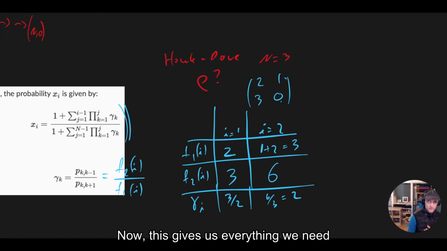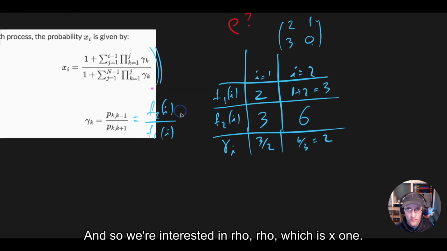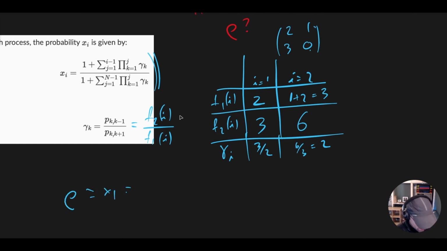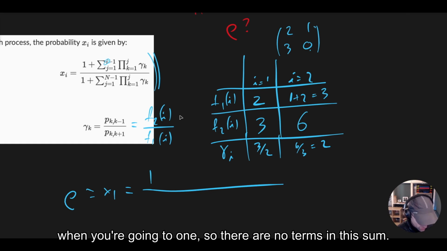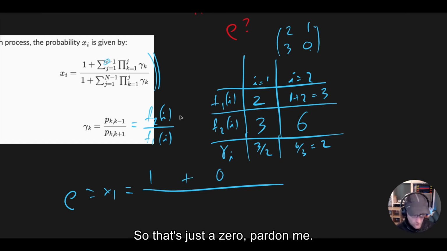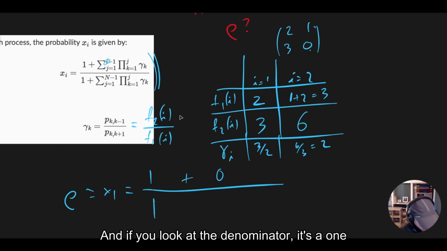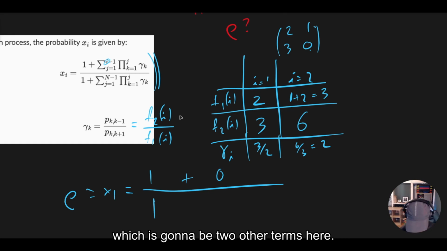Now, this gives us everything we need to plug into this formula here. We're interested in rho, which is x_1. If I look at the numerator, that's a 1 plus the sum from j equals 1 to i, which is only going to 1, so there are no terms in this sum. So that's just a 0. If we look at the denominator, it's a 1 plus the sum from j equals 1 to 2, so there are going to be 2 other terms here.